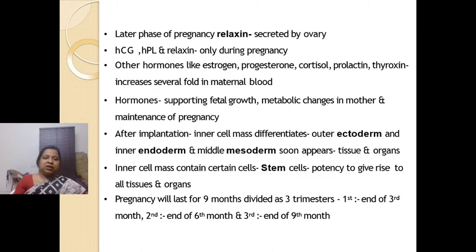This release takes place during the later stages of pregnancy, and this hormone is very, very important as it relaxes the pelvic muscles, right? Pelvic muscles are relaxed and it helps in childbirth, right? So this hormone is released during the later stages of the pregnancy. So HCG, HPL and relaxin are some hormones which are released in a female only during pregnancy, right?